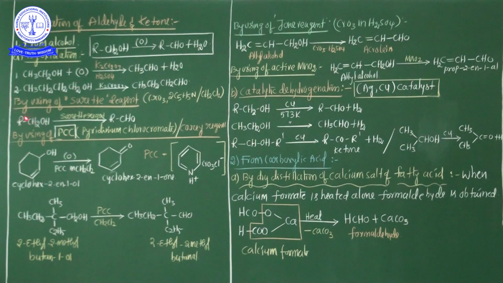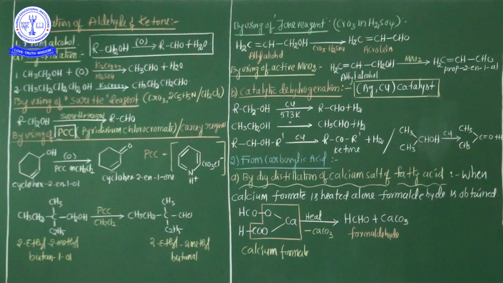CH3CH2CH2OH. This compound name is butan-1-ol. Why is it called butan-1-ol? 1, 2, 3, 4: the number of carbon atoms is 4. That's why it is butan-1-ol, a primary alcohol. In the presence of K2Cr2O7, the oxidation process is involved, and finally the aldehyde group is formed: CH3, CH2, CH2, CHO.